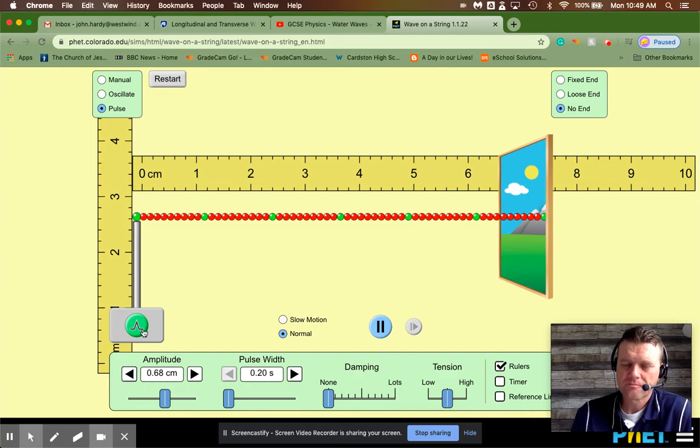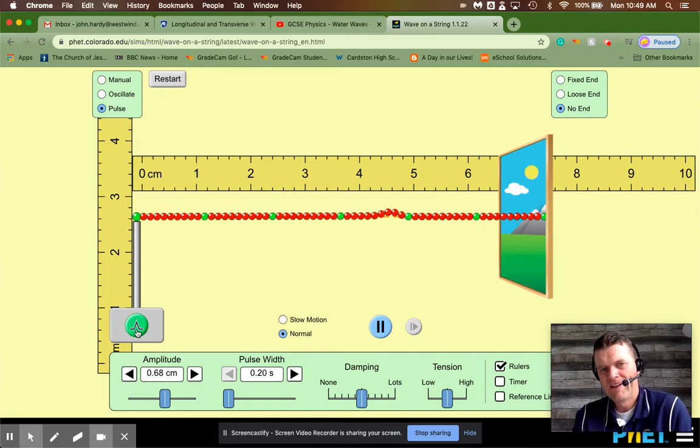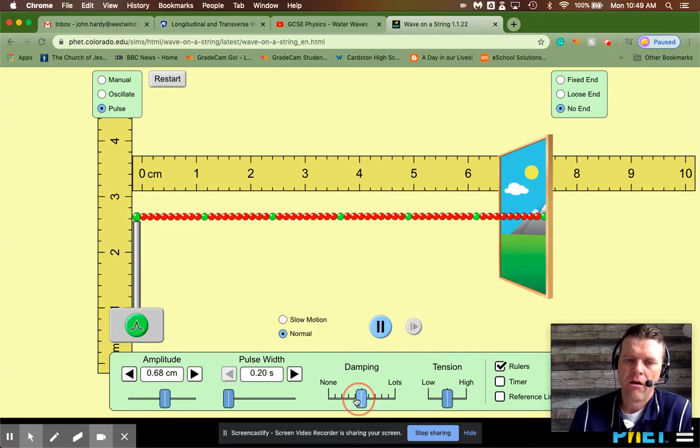That's a pulse. There are some other properties we can generally know about. Damping is where some of the energy gets lost in the transmission. So if I turn on the damping, look at that. The wave pulse loses energy as it moves down the way, and eventually it dies right out. Okay? Now, I'll maybe keep it in the middle.